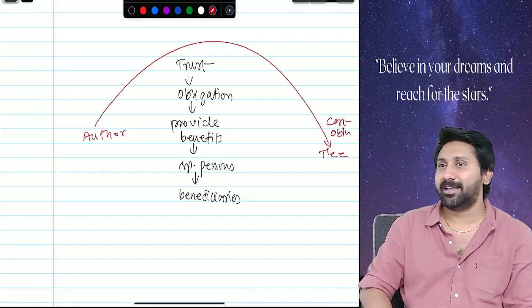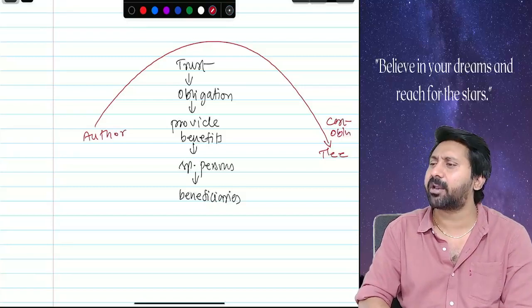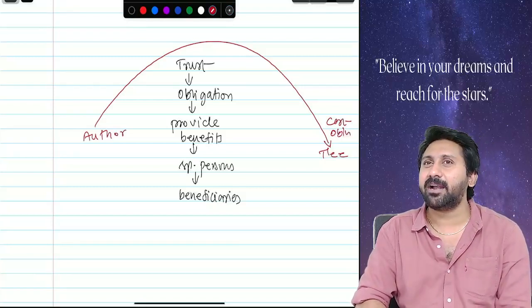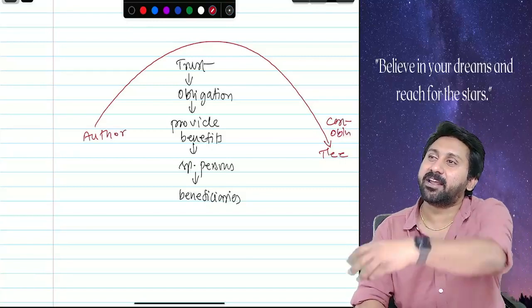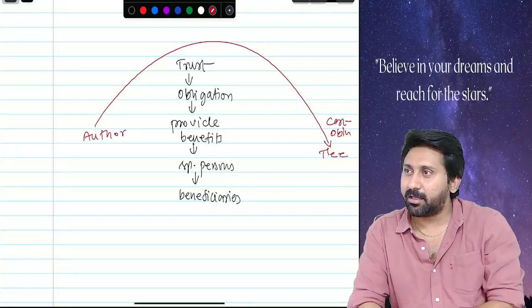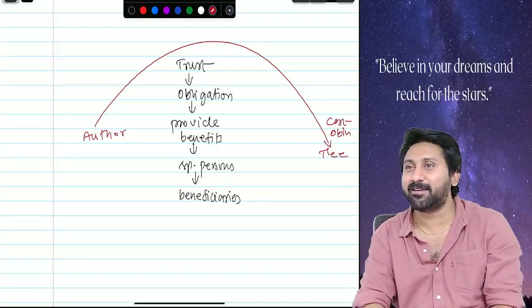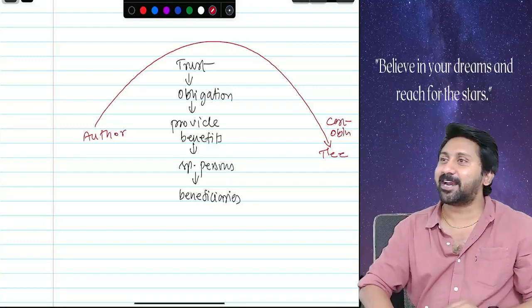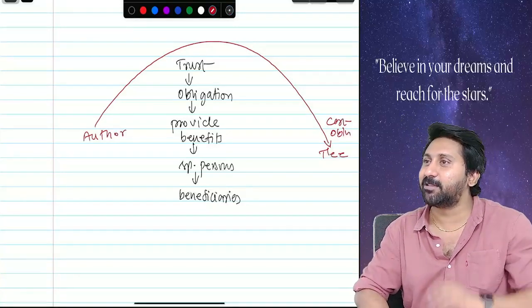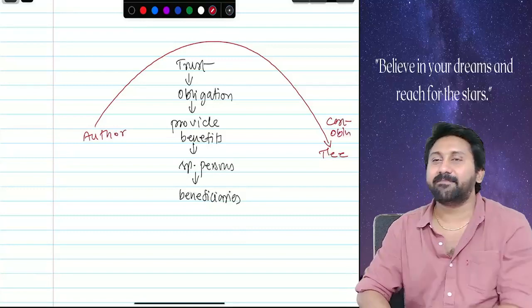Immediately he took it very seriously and said, yes, please order, I will do. He said, feed 1,000 poor people every day in Hyderabad. This is my last wish. And he is about to die.